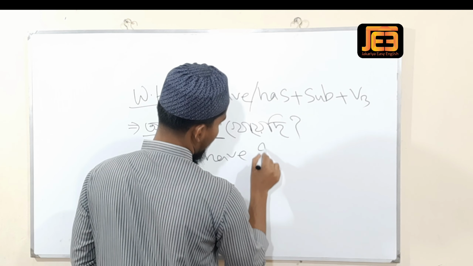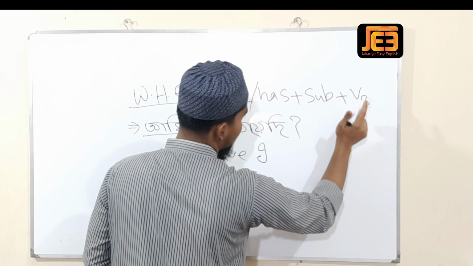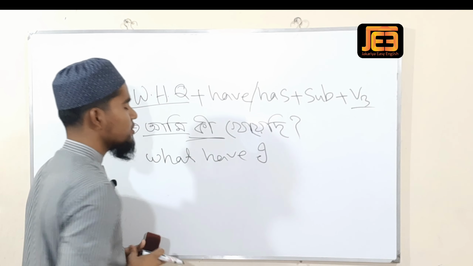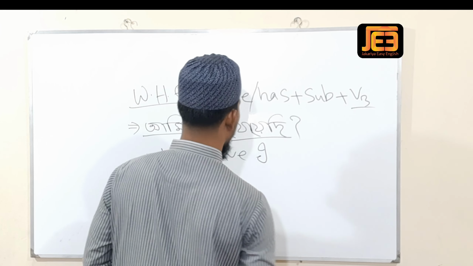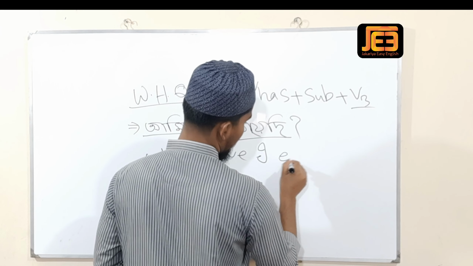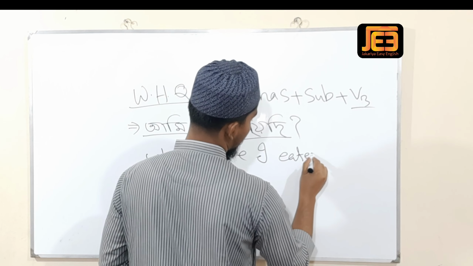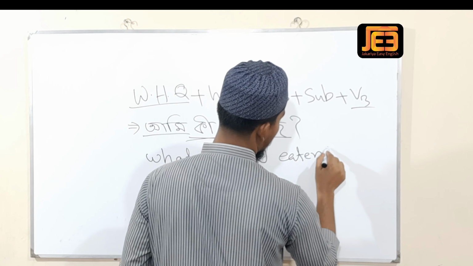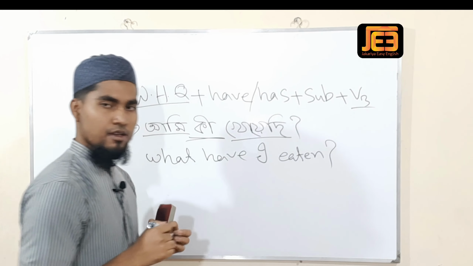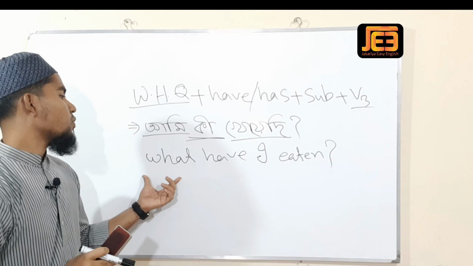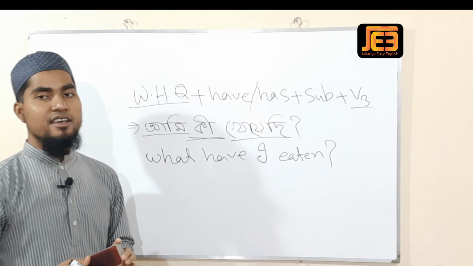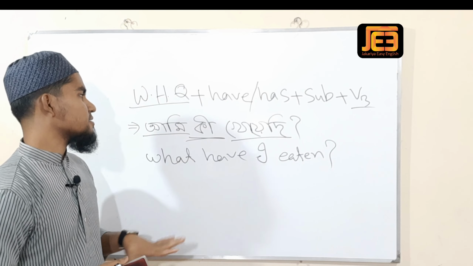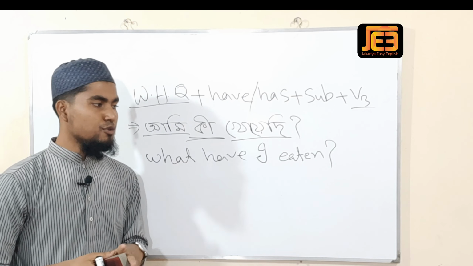Ami means I. Then V3. Which word is the verb here? Here the verb is খেয়েছি. খেয়েছি means eat, but the past participle form is eaten. So the sentence is: What have I eaten? That means আমি কি খেয়েছি. This is the example of present perfect WH question.